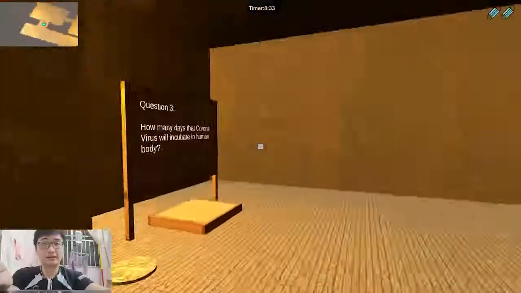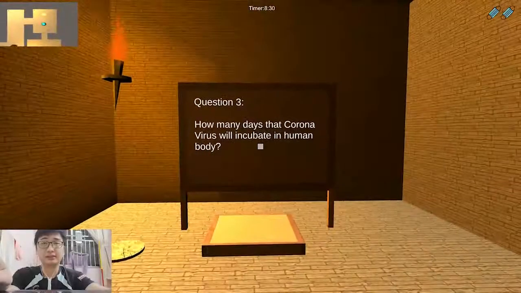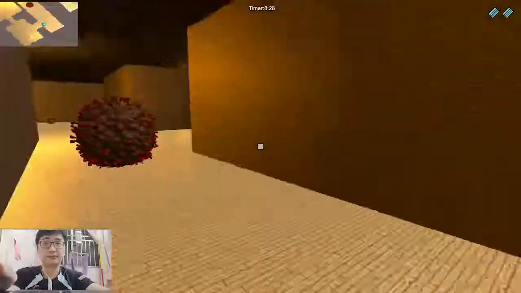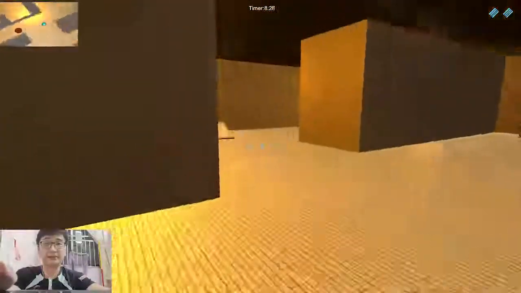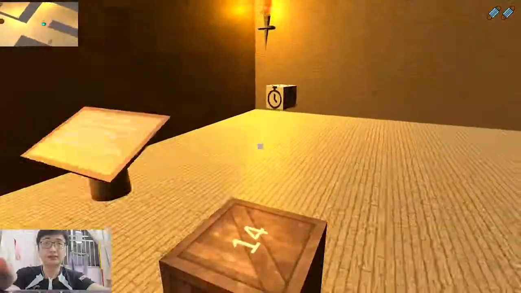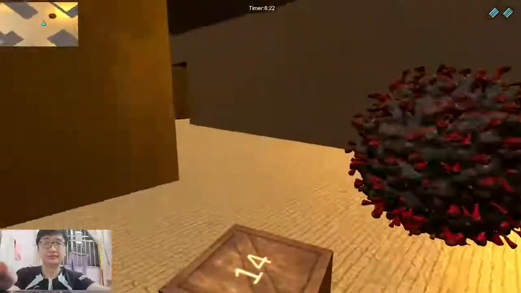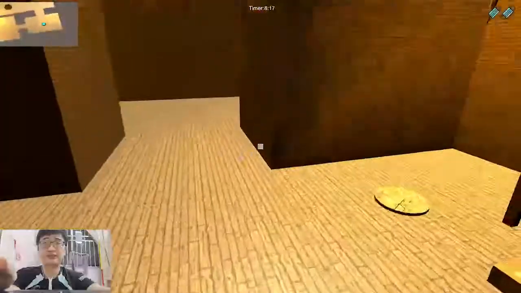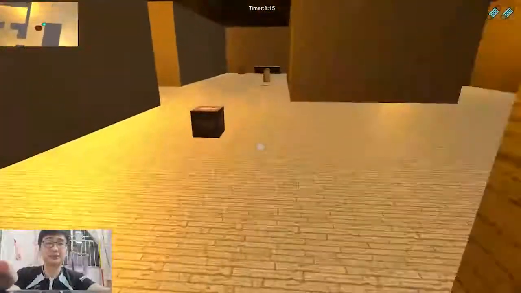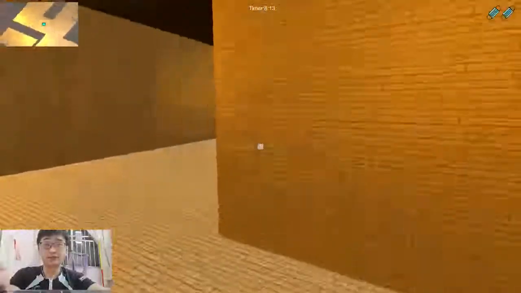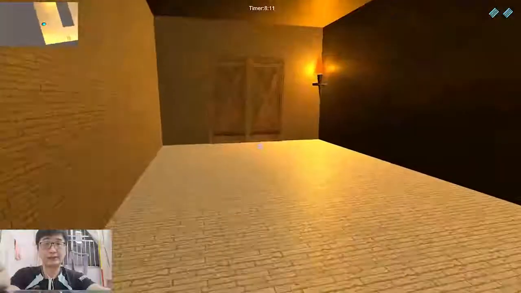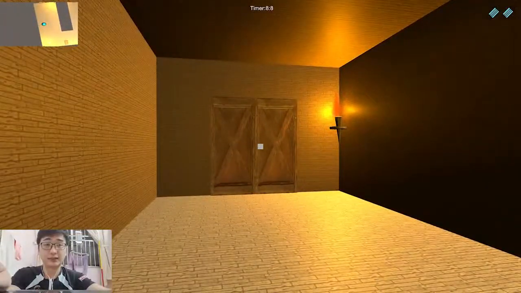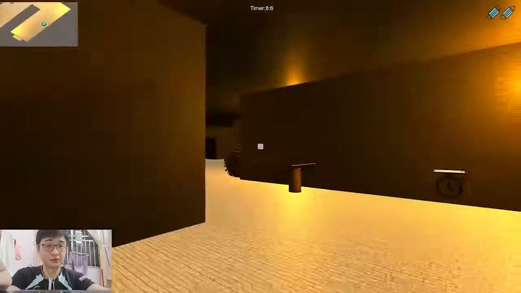After that is question 2. How many days is the virus in the human body? 14 days. So I go here and answer 14 days. After that is question 3. Before I answer the last question, I will show you the escape door. This door is for the player to escape after answering all the questions.